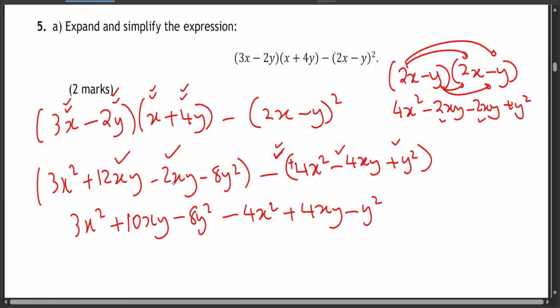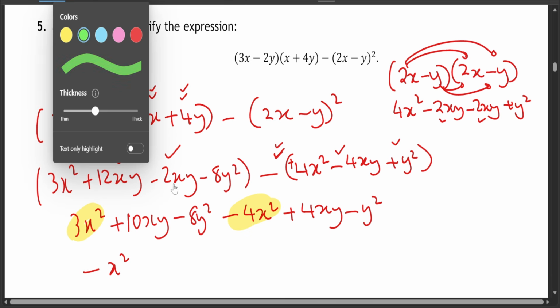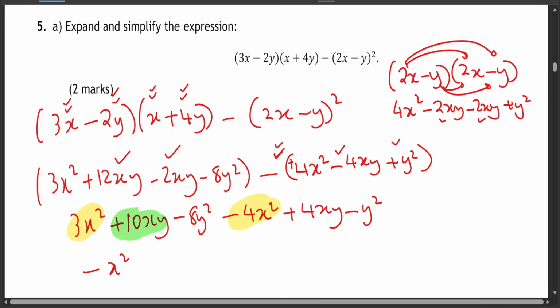Now collect the like terms. The like term to 3x squared: 3x squared minus 4x squared is going to give you minus x squared. Now 10xy plus 4xy is going to give you 14xy.